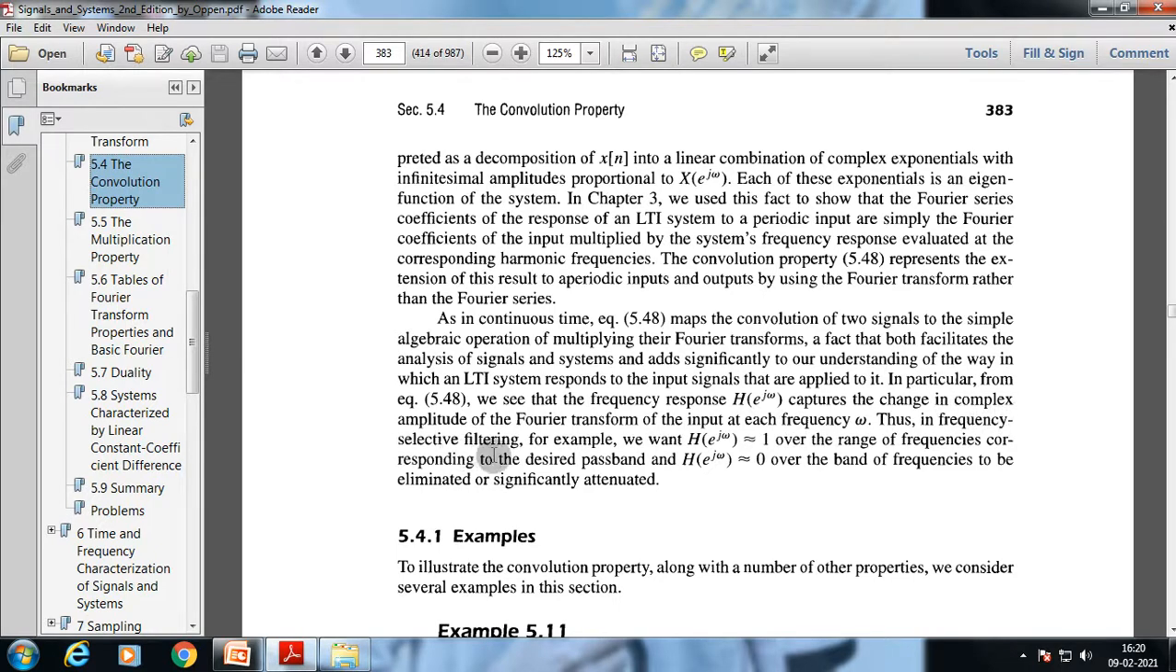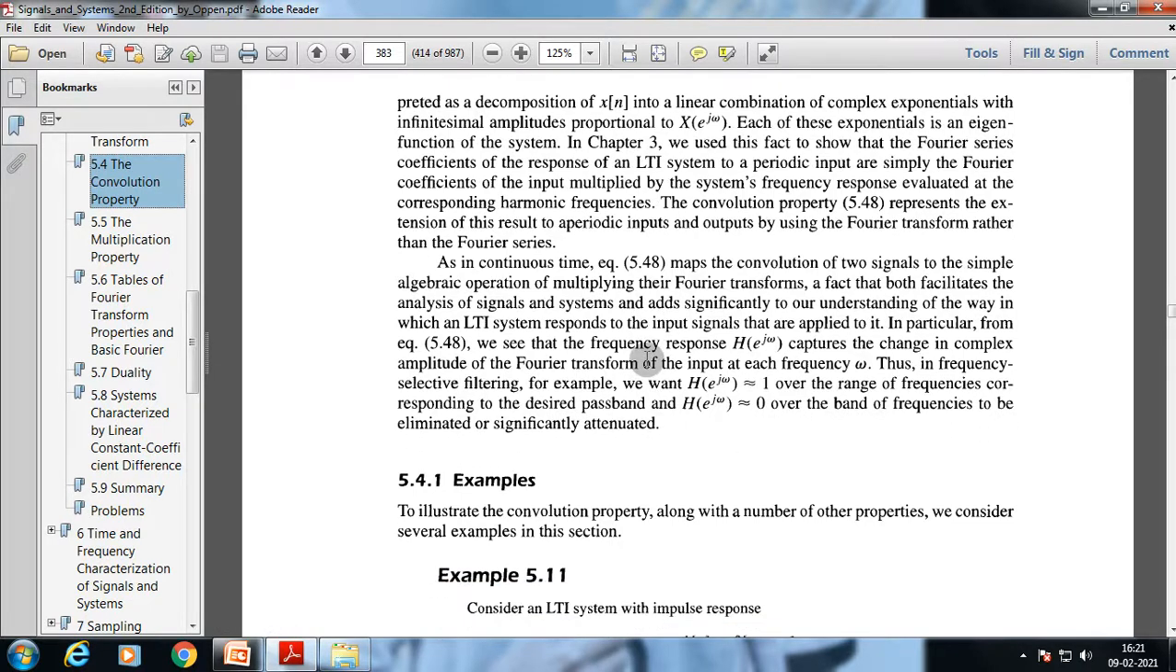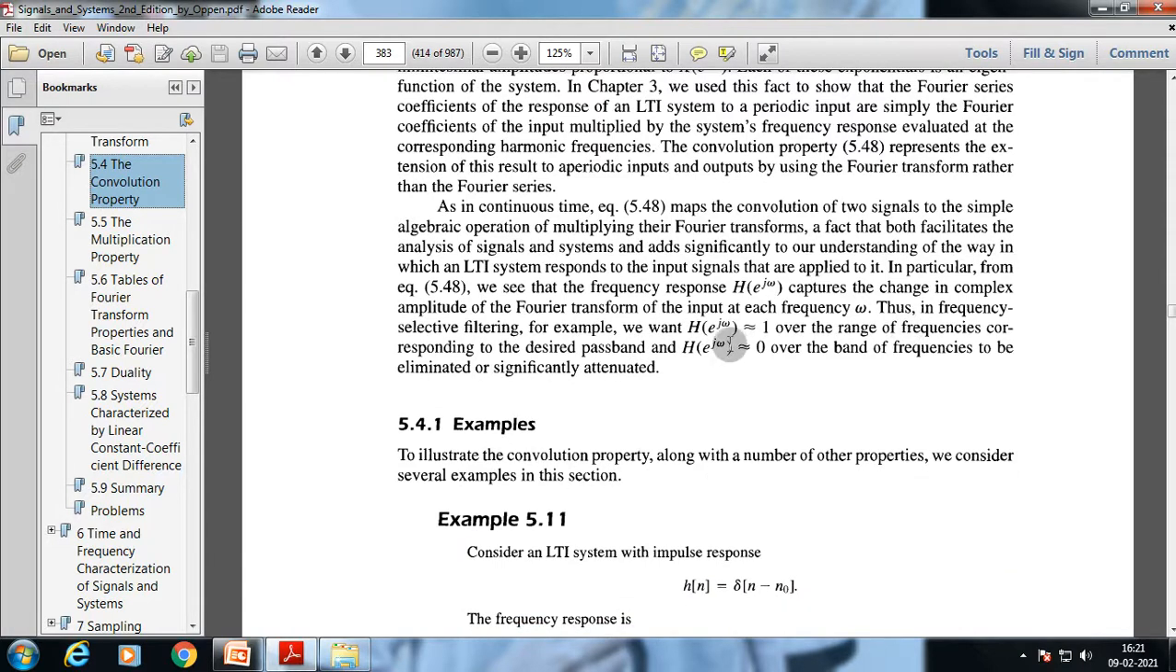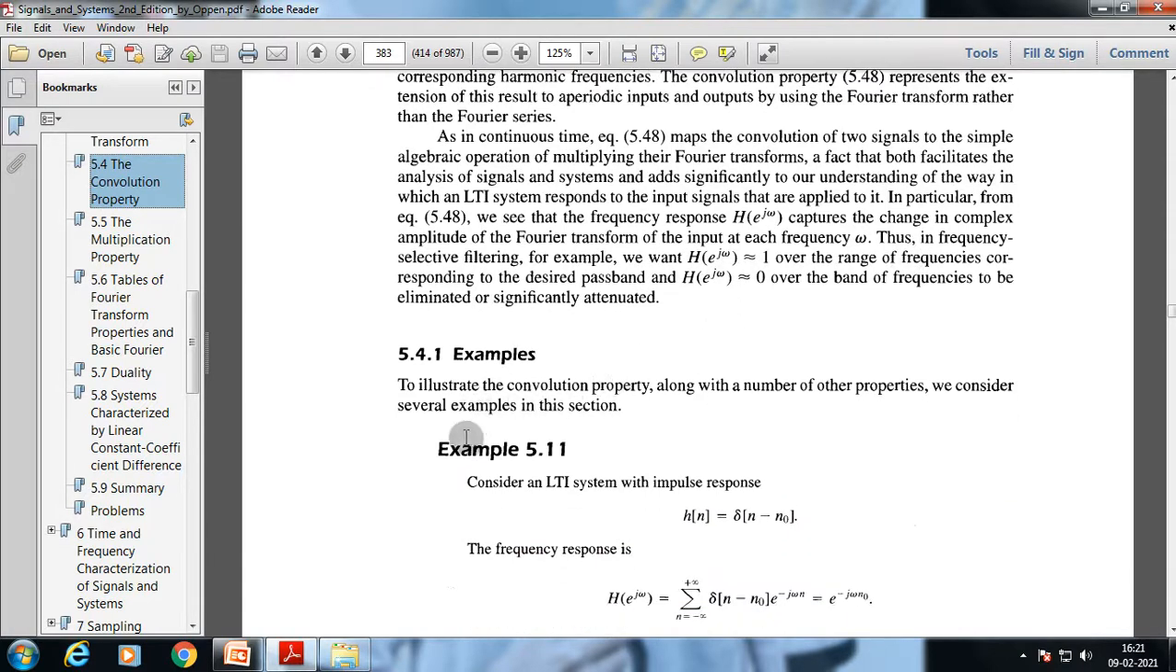Thus, in frequency selective filtering, for example, we want H(e^{jω}) to tend to 1 over the range of frequencies corresponding to the desired passband, and H(e^{jω}) to tend to 0 over the band of frequencies to be eliminated or significantly attenuated. Okay, so we'll go through a few examples to understand more clearly. To illustrate the convolution property along with a number of other properties, we consider several examples in this section.